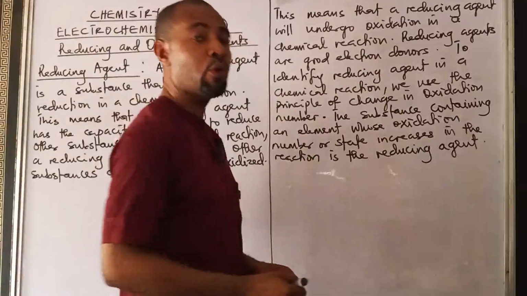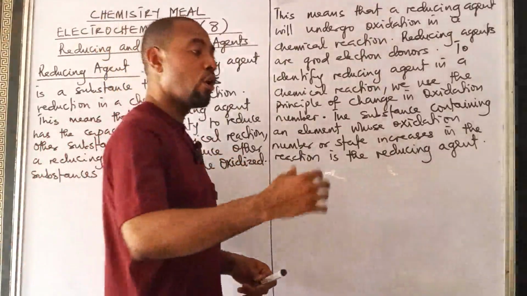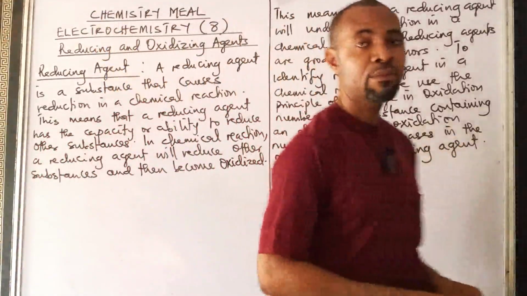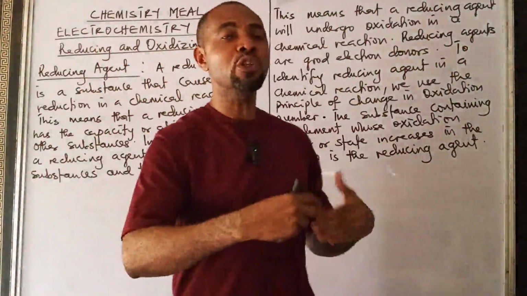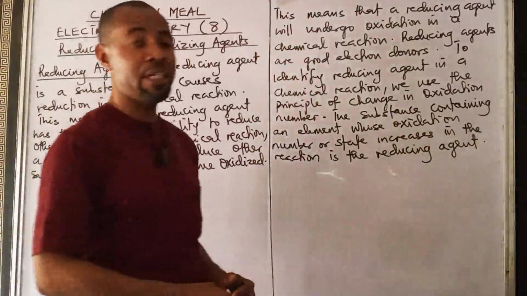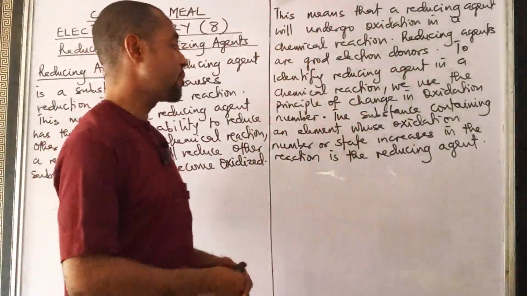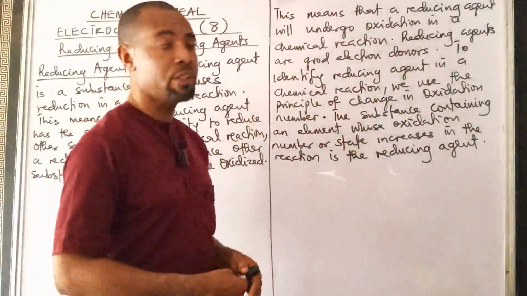So during a chemical reaction, the oxidation number of the reducing agent will increase. So the substance that will contain any element whose oxidation number increases in the course of the reaction, that substance is the reducing agent.